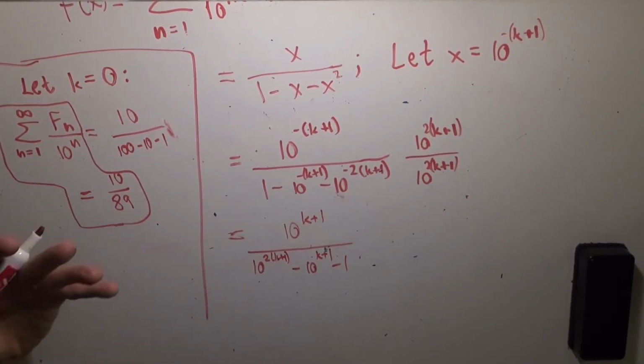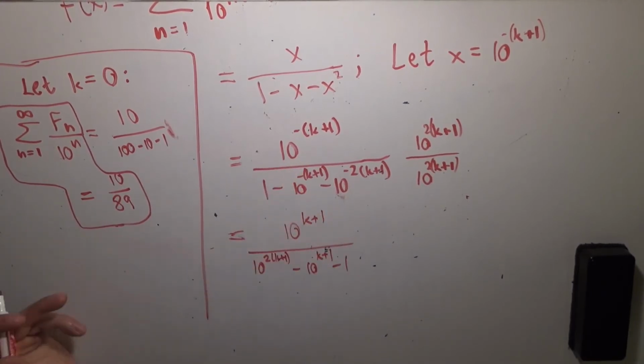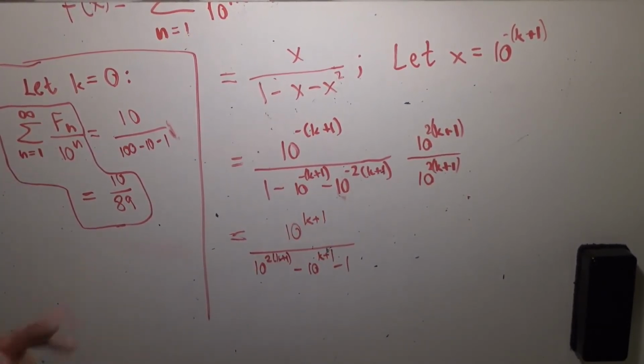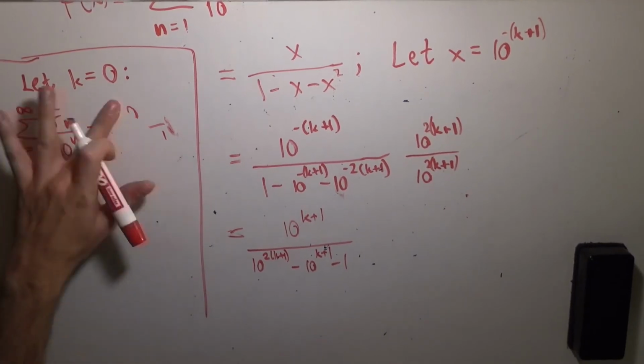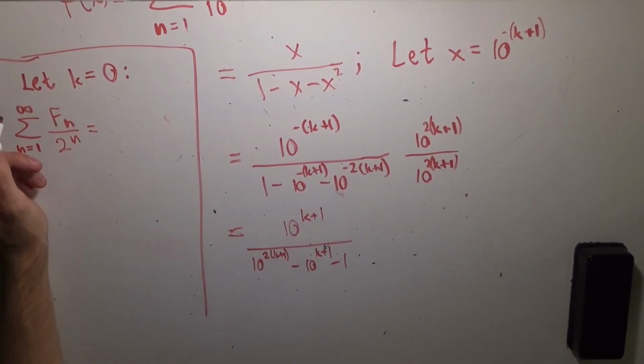If you were counting in a different base for some reason, then you would just pick a different power, right? We could do the Fibonacci numbers over powers of 2. Let's just quickly see what that looks like. So we're going to do powers of 2 instead, and what are we going to end up with?